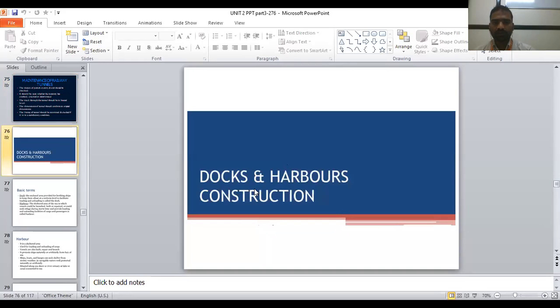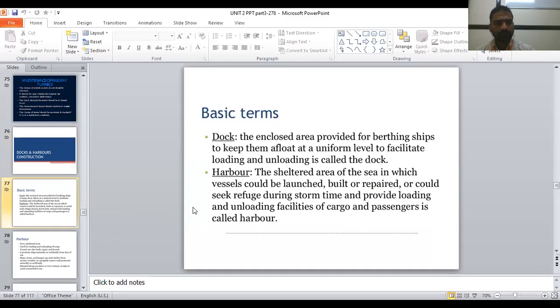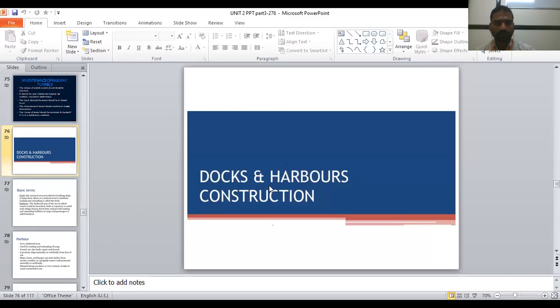So next point is docks, harbors, and harbor construction. Can I continue? Docks, harbors is one point, and the last one is ITC. So still two more lectures are required. What will we do? Whether to continue or take it in the next class.